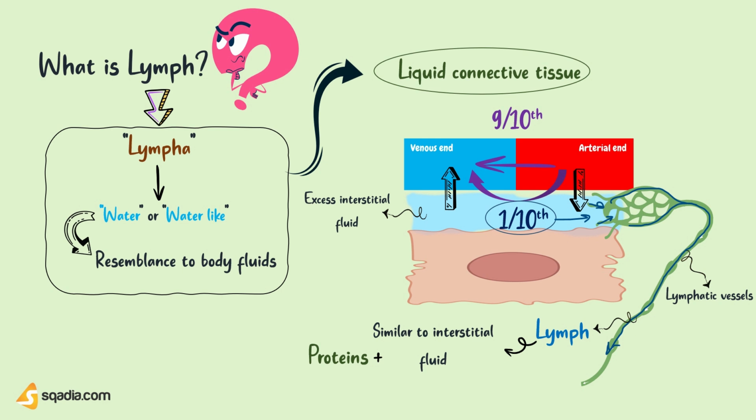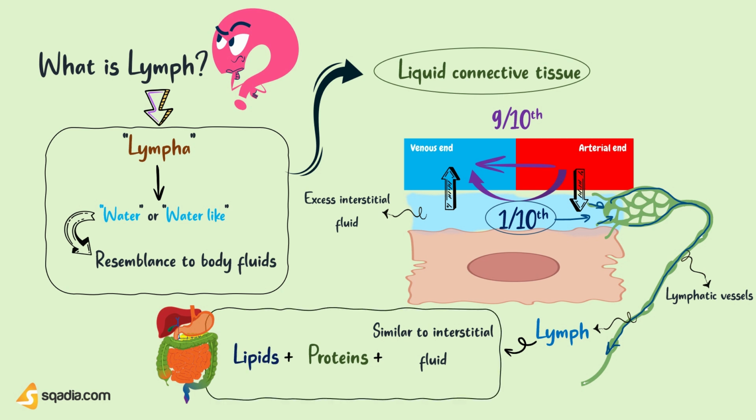Because proteins present in the interstitial fluid cannot enter blood capillaries, but they can enter lymphatic capillaries because of their permeability or larger pore size. Also, tissue fluid in the liver and gastrointestinal tract contains more protein and lipid substances. So, proteins and lipids enter the lymph vessels of the liver and gastrointestinal tract in large quantities. Thus, lymph in larger vessels has more proteins and lipids.